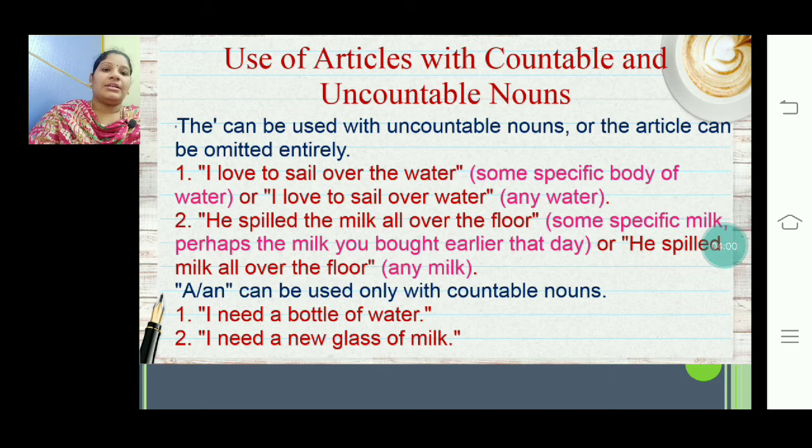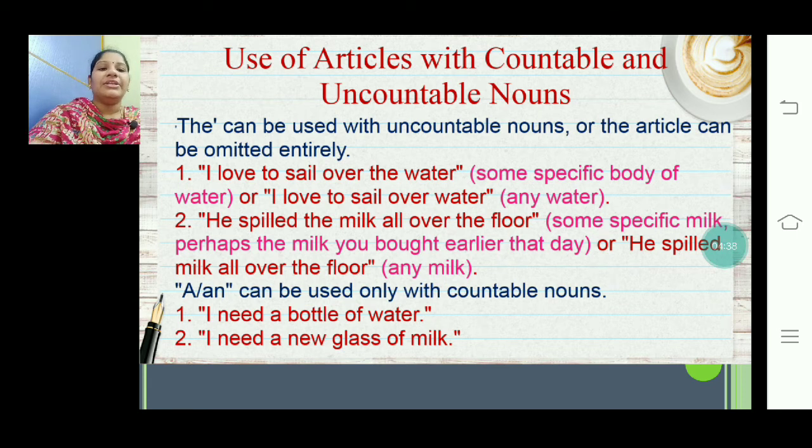And next, a or an can be used only with countable nouns. I need a bottle of water. So here, what you have to notice is we have two nouns, bottle as well as water. But what we have to mind here is we are using the article with the bottle, not with water. Water is an uncountable noun. We can't count water, but we can count bottles. So with countable nouns only we can use a or an.